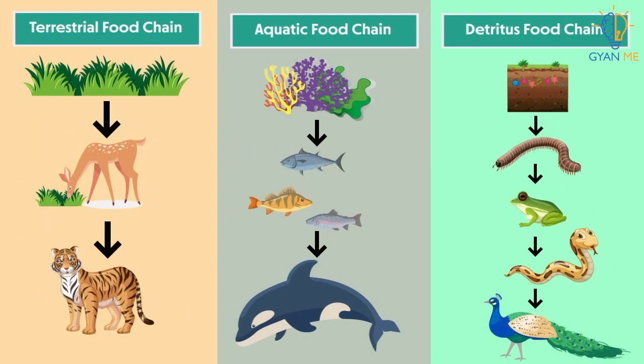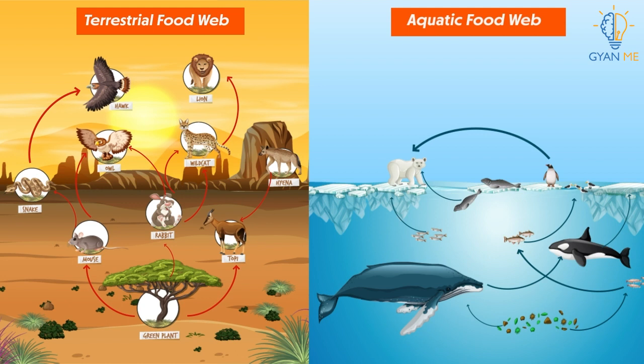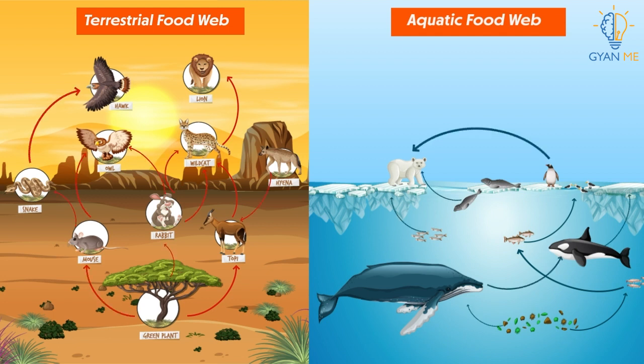As we told you earlier, all these food chains cannot exist independently. They are linked with other food chains at various trophic levels. And due to this, they form a complex web-like structure called a food web. We know that a food chain is a linear flow of energy and nutrients from one organism to another. In contrast, a food web is the combination of many different food chains.